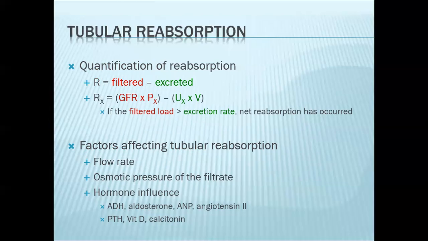And these are the factors that will affect tubular reabsorption. Number one is flow rate. The faster the flow rate, the rate of reabsorption decreases. This is particularly true for your gradient time limitation.